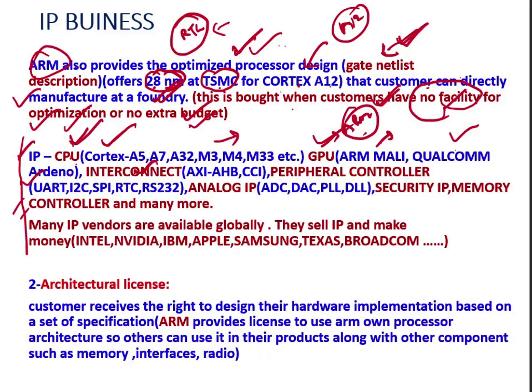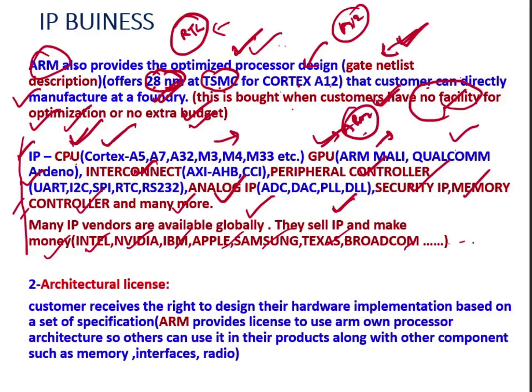Then IPs are available for interconnect, bus interconnection like AXI, AHB, CCI. Then IPs are available for peripheral controllers like UART, I2C, SPI, RTC, RS232. Then IPs are available for analog IP like ADC, DAC, PLL, DLL. Some security IPs are available. Memory controller IPs are available, and different IPs are available. Many IP vendors are there globally. They design the IP, they sell the IP and make money. For example, these are IP vendors: Intel, Nvidia, IBM, Apple, Samsung, Texas, Broadcom. There are many more vendors. They design the IP, sell the IP and make money.